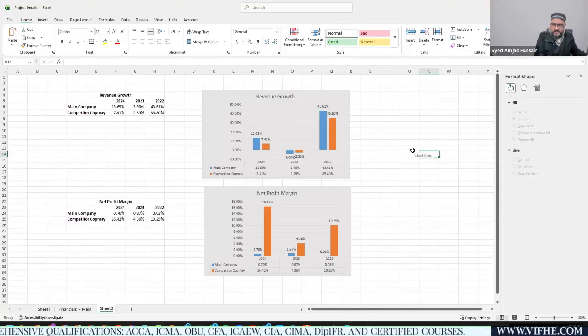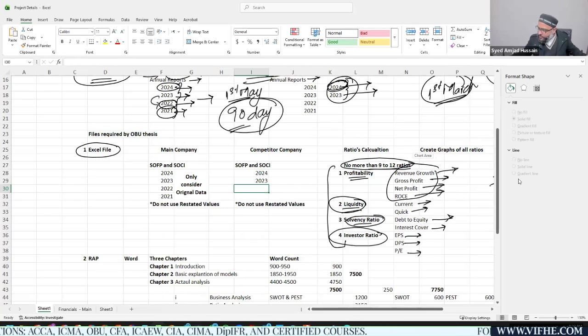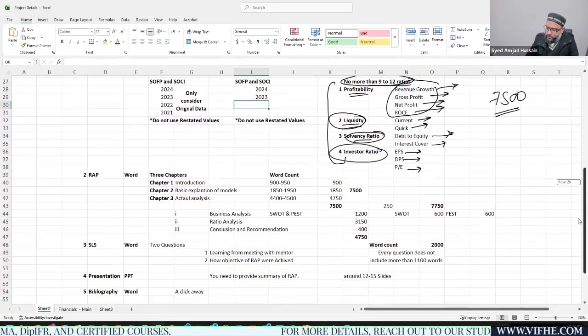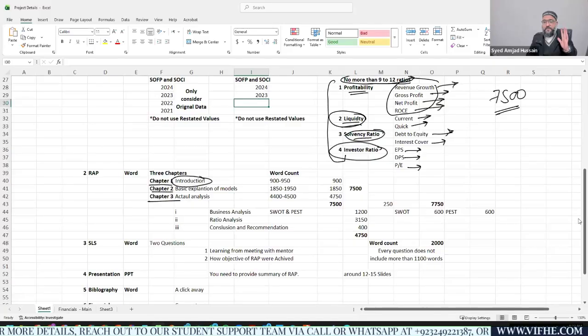I'm going to open up this Excel sheet, in which I've already given you an idea about the Excel file. You can see we have these 3 chapters. Chapter 1 is related to the introduction. This chapter should not have more than 900 words. If you can write the chapter within 900 words or less, that's perfect. But don't go beyond 900.